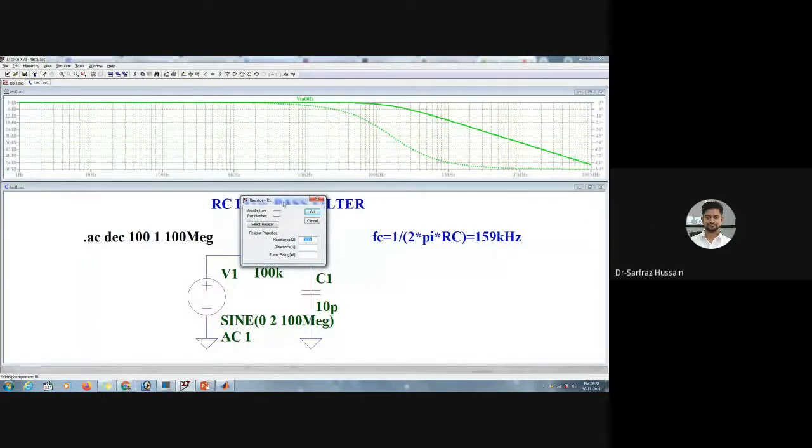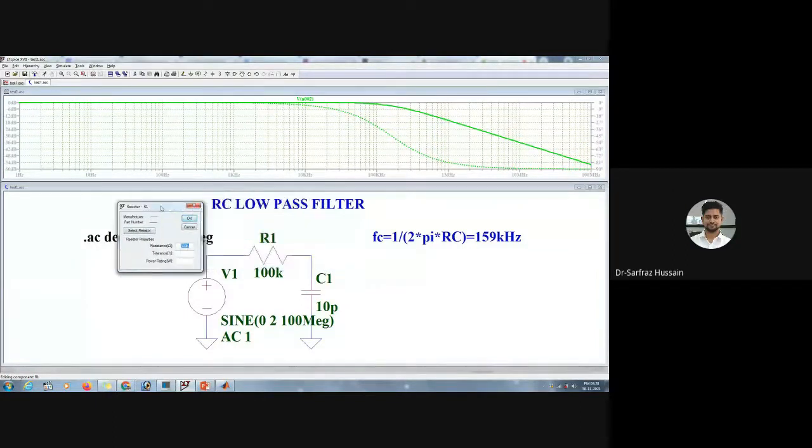And here we are using basically an ideal resistor and a capacitor. Now we can also put some tolerance to it, or we can also give some power ratings. So these are other options for advanced level, you can put some tolerance and all. And if you want to choose a resistor which is available in the market, then you can click on this one, select resistor.